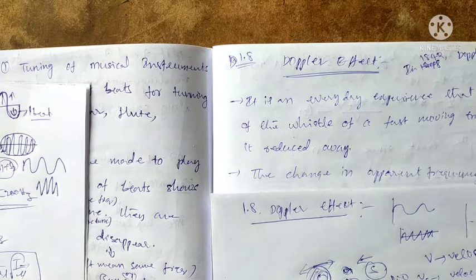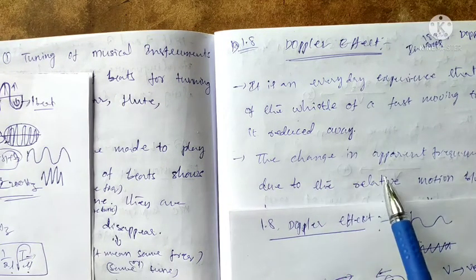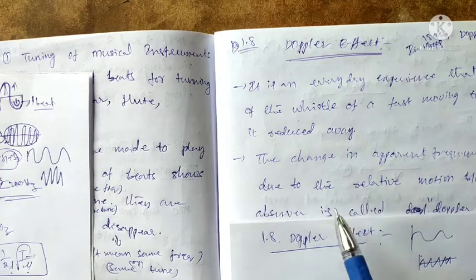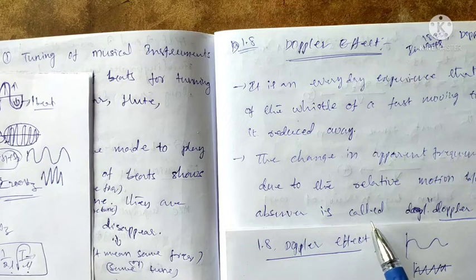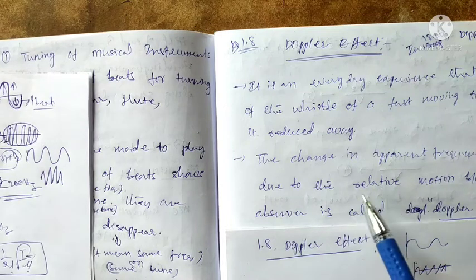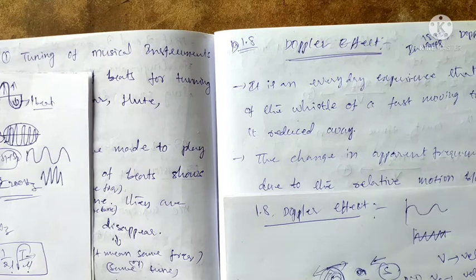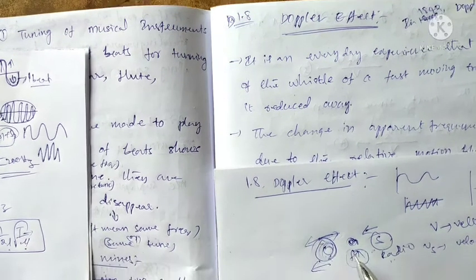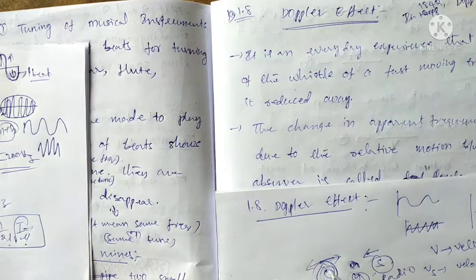Now we discuss the Doppler effect. The Doppler effect is the change in apparent frequency of a sound wave due to the relative motion between the source and observer. One time the observer is moving, one time the source is moving.